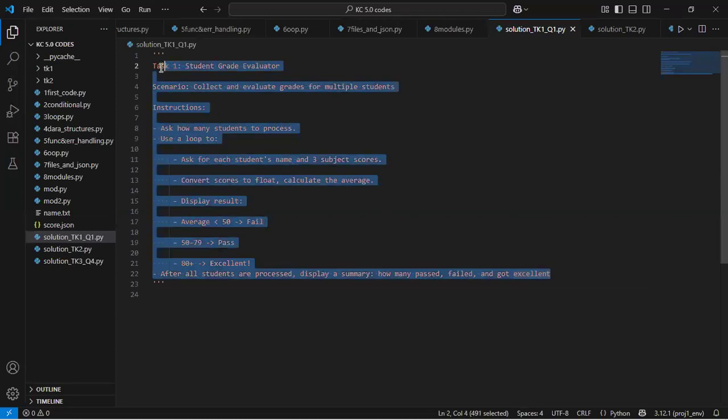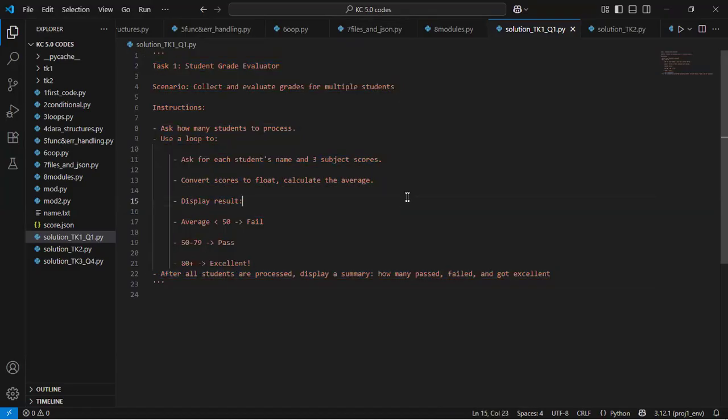This is the question that was given in our first professional task, the student grade evaluator, where we collect grades for multiple students, ask their scores for three subjects, convert them to float, calculate the average, and display the results.